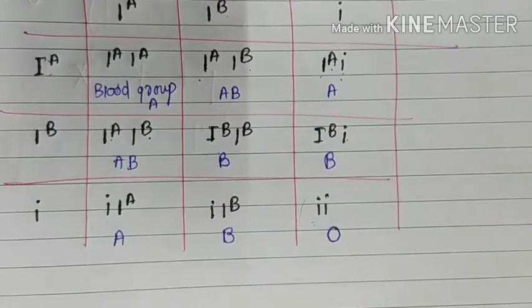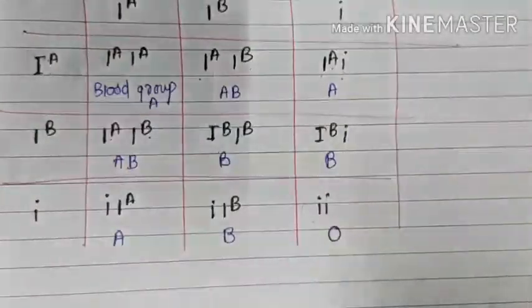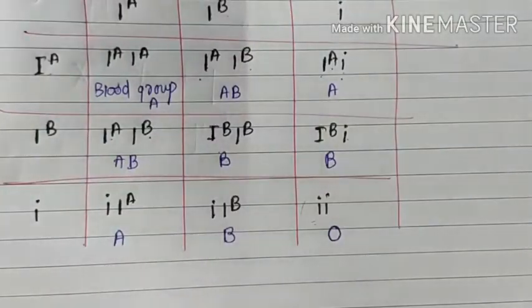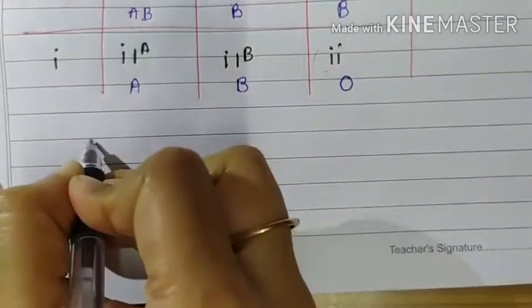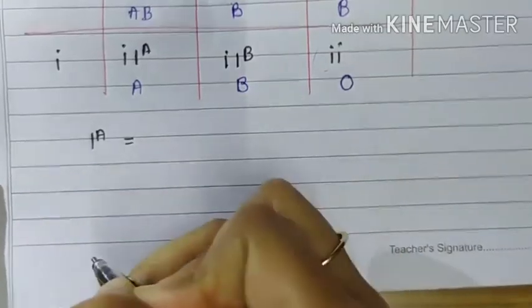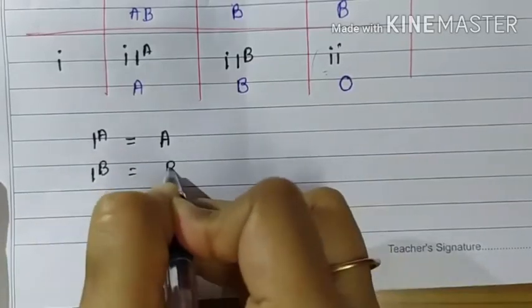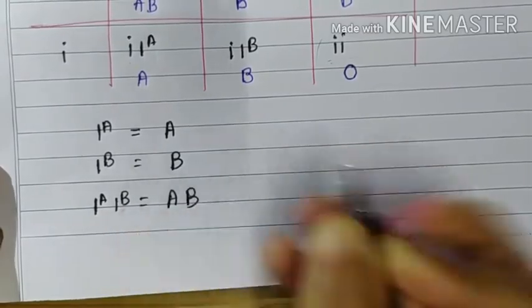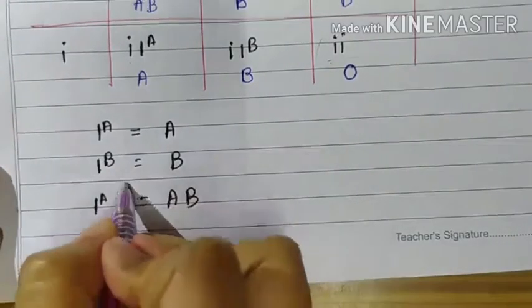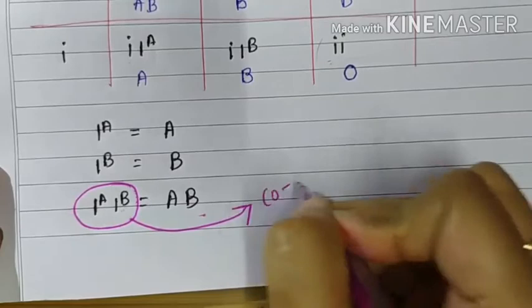So IA and IB are expressed in both the blood groups. You have seen in this Punnett square that IA and IB are expressed in blood groups A and B respectively. If IA is expressed, the blood group is A, and if IB is expressed, the blood group is B. If both IA and IB are expressed, then the blood group will be AB.